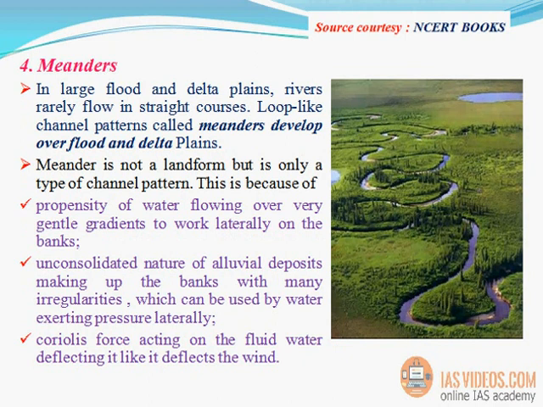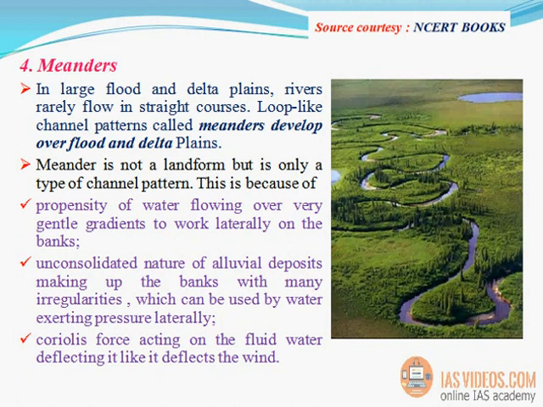4. Meanders. In large flood and delta plains, rivers rarely flow in straight courses. Loop-like channel patterns called meanders develop over flood and delta plains. A meander is not a landform but is only a type of channel pattern.